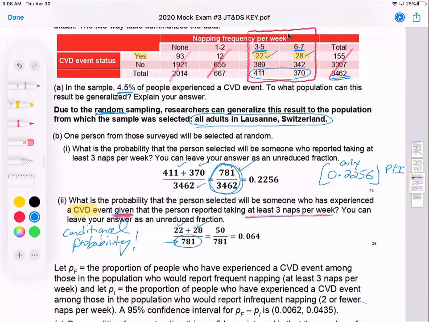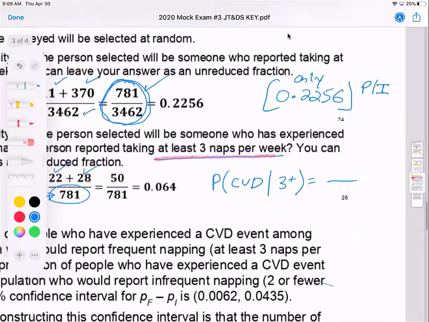I don't recommend writing the probability notation, but I know that some people like to do that. Just to connect it back, this formula is on the formula sheet. So we'd say the probability they have a CVD event given 3 plus, for the event of napping. With the formula, our denominator is the probability they get 3 plus, that's our condition. And our numerator is the intersection of having a CVD event and the 3 plus.